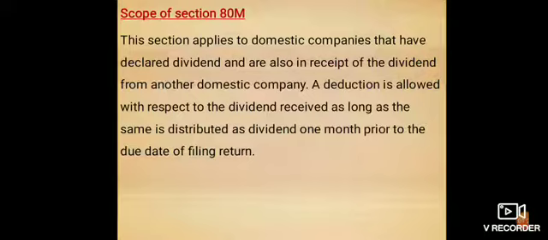Section 80M applies to the domestic companies which declare dividend and also receive dividend from other domestic company. A domestic company will be allowed exemption of dividend from other domestic company only when it has distributed its dividend 1 month before filing the tax returns.